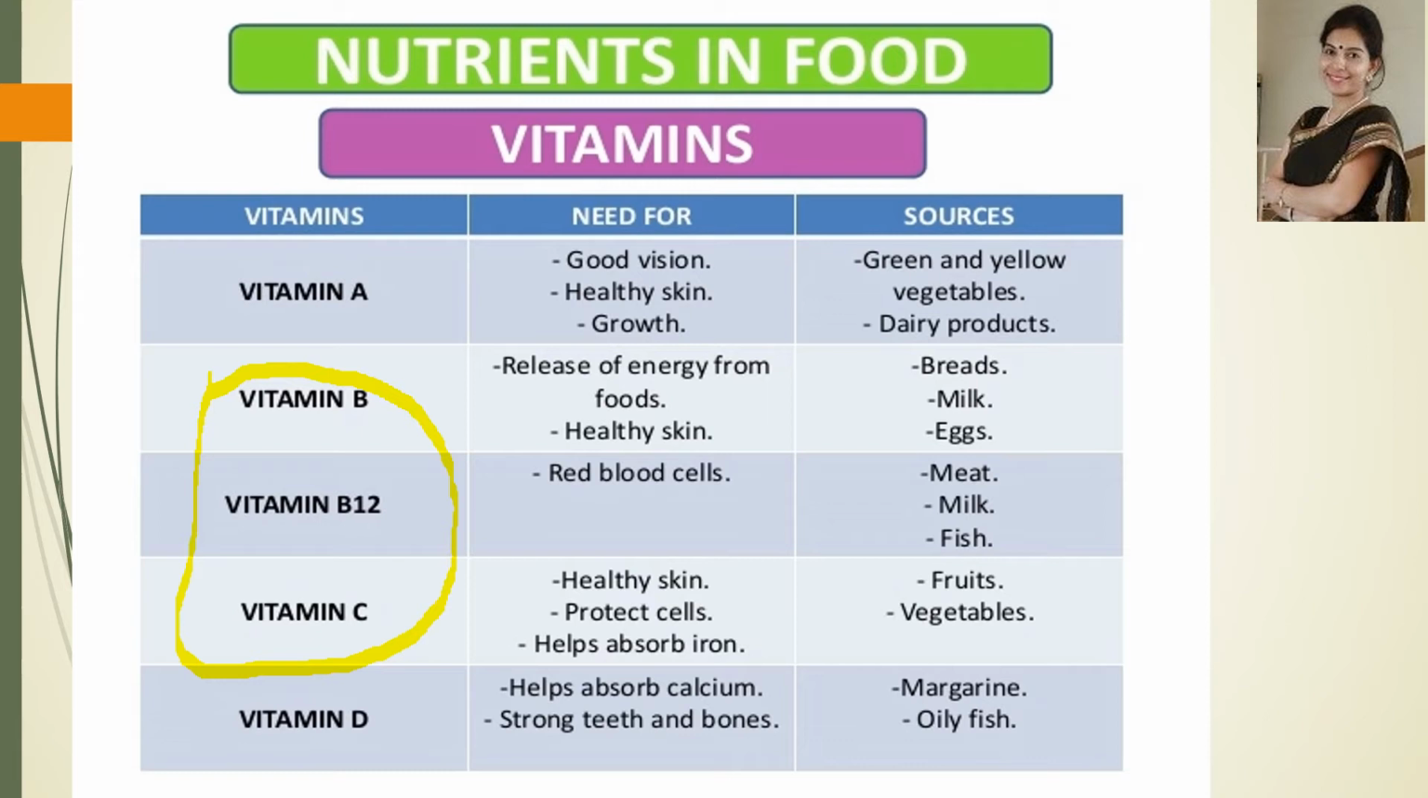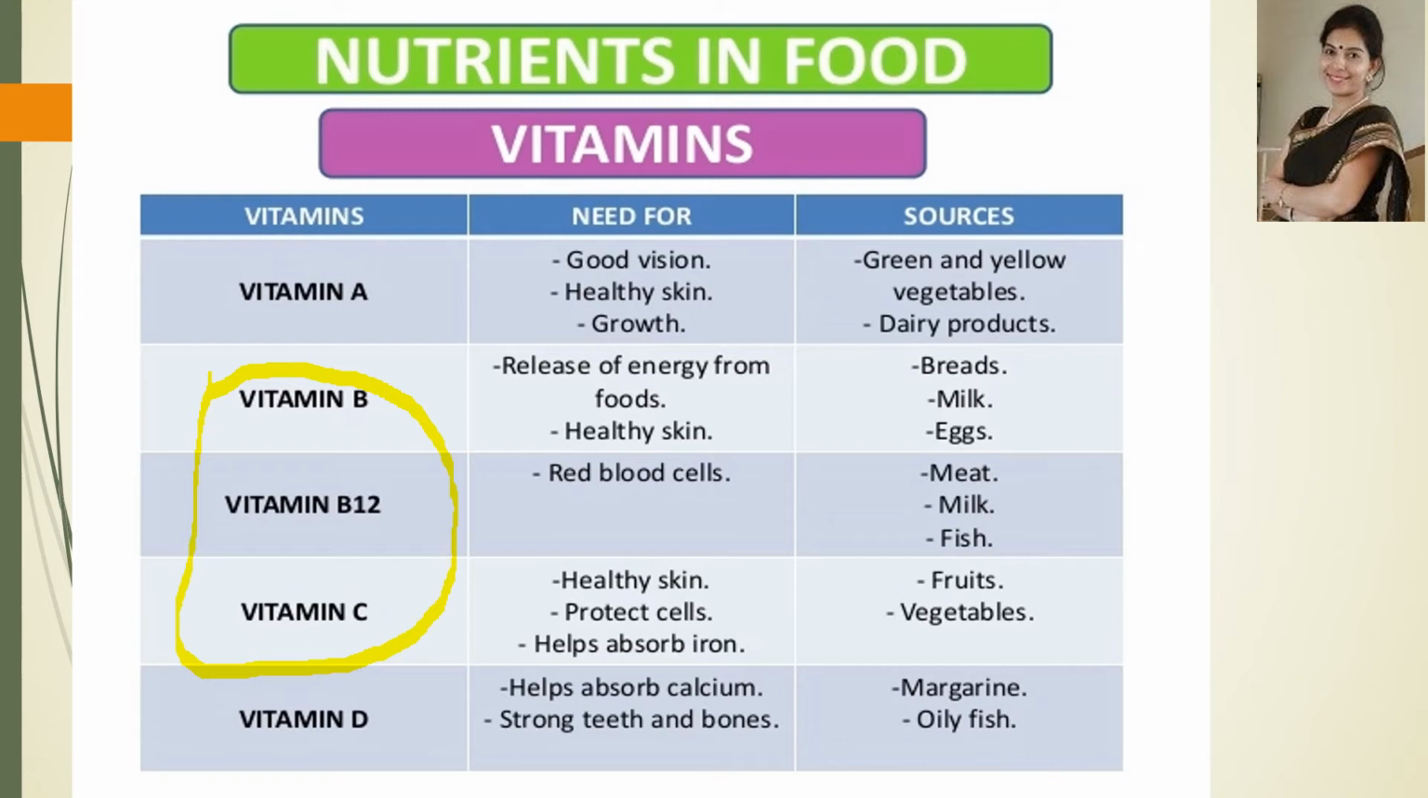And vitamin B is a complex of vitamins. It consists of a number of vitamins like vitamin B1, B2, B4, B6 and B12. So it is called vitamin B complex.